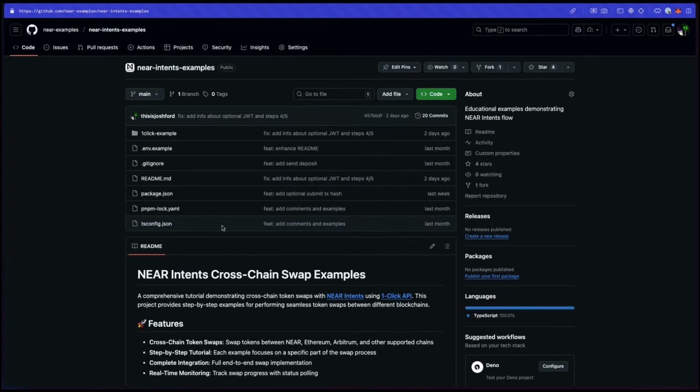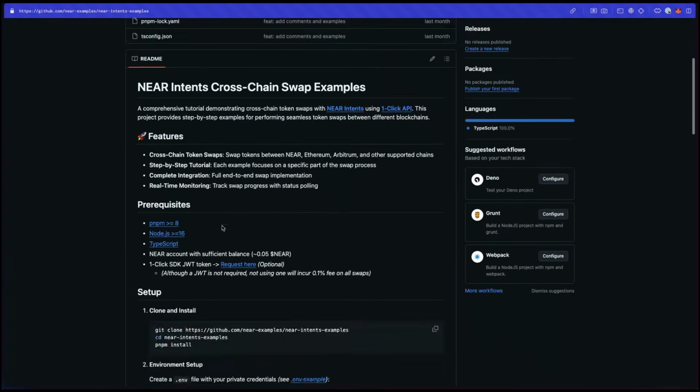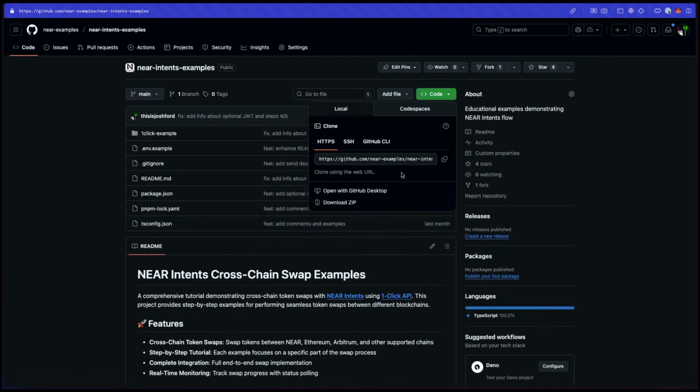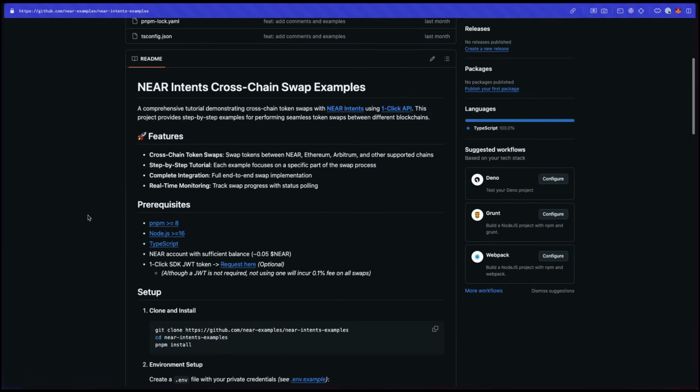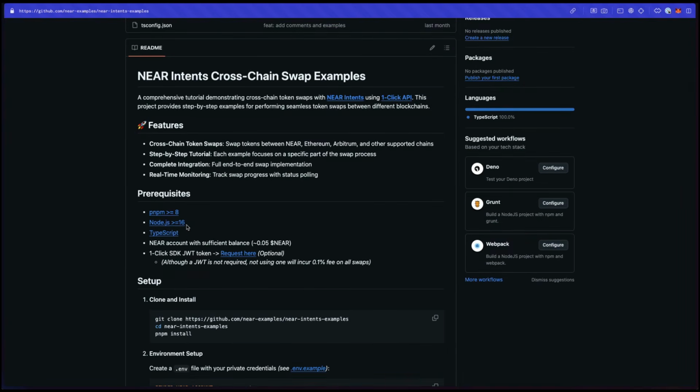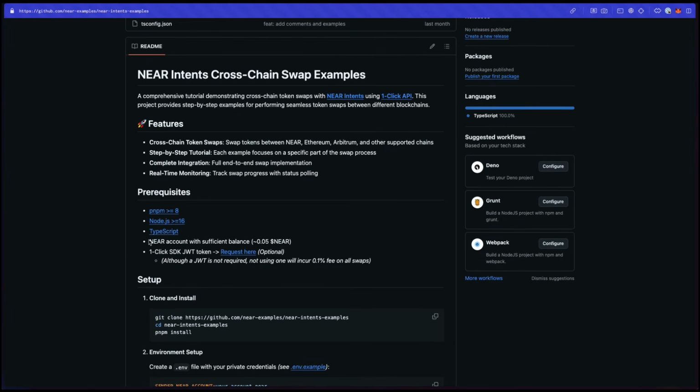So go ahead and click on that link, get to this repo, clone the project, and you'll just be required to have npm or pnpm. Yarn works as well. You'll also need Node.js and some familiarity with TypeScript. Also a Near account. For this workshop, you will need a Near account. You don't need a Near account to actually perform transactions using Near Intents.